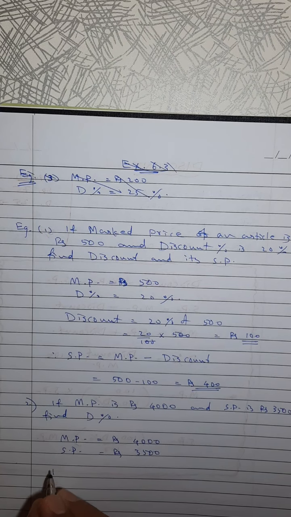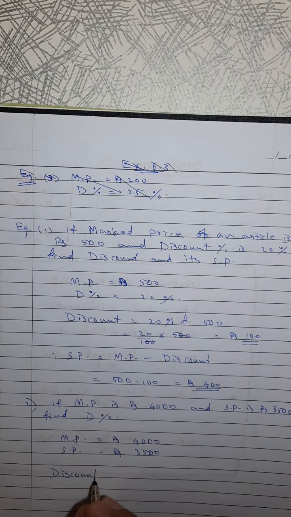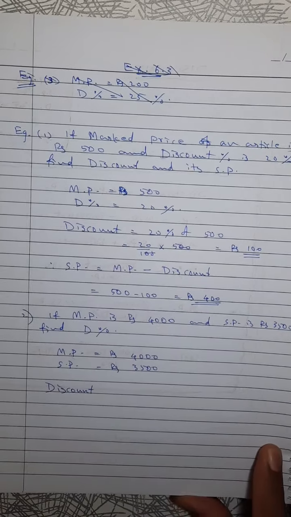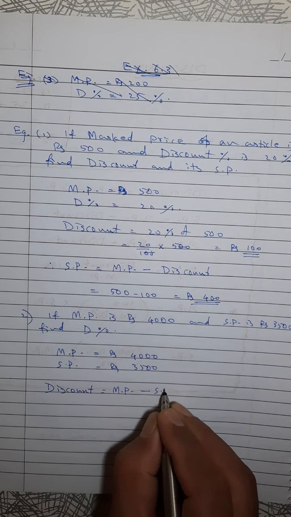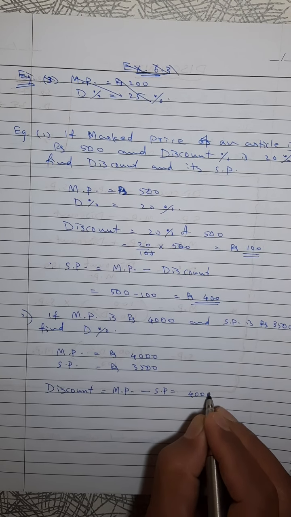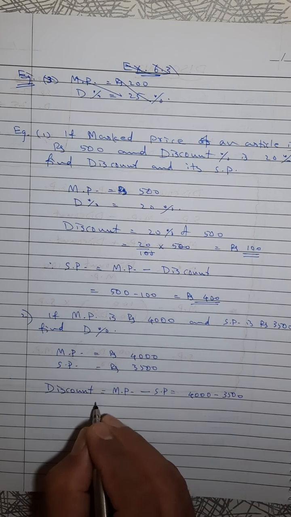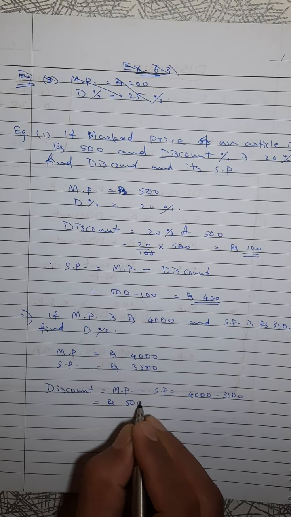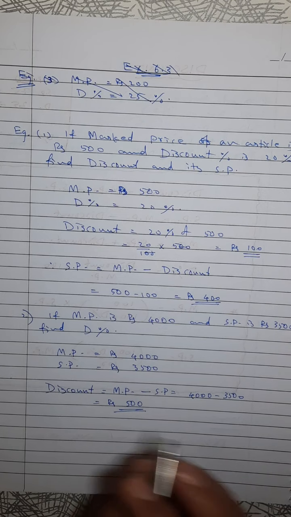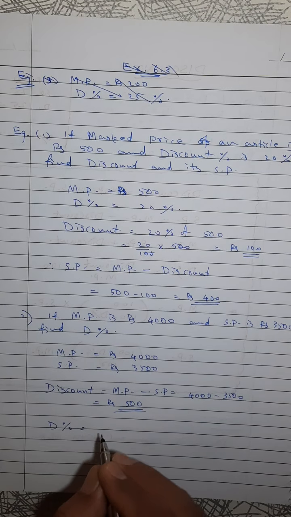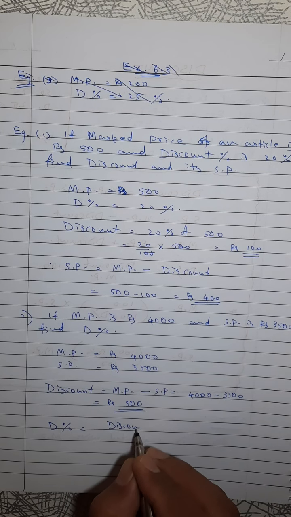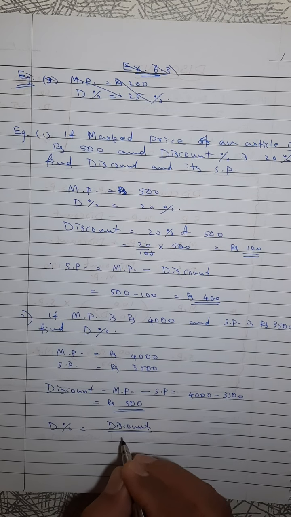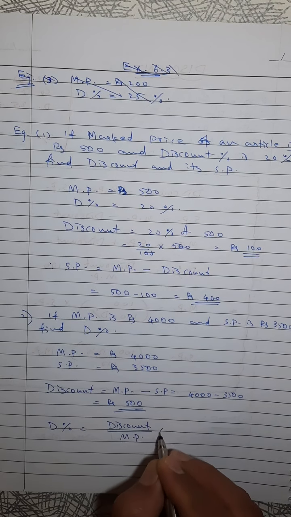So I got the discount. What is the discount? Discount is equal to MP minus SP. 4,000 minus 3,500. That is rupees 500 discount. Now I can find the discount percent. Discount percent means discount upon MP into 100.